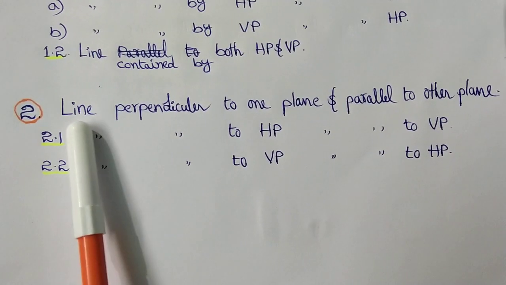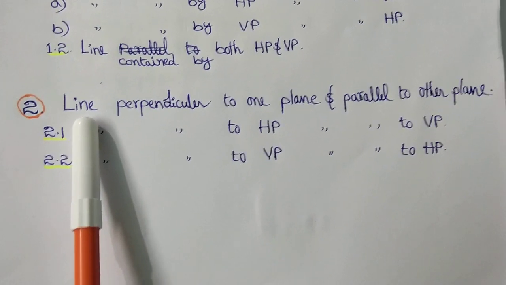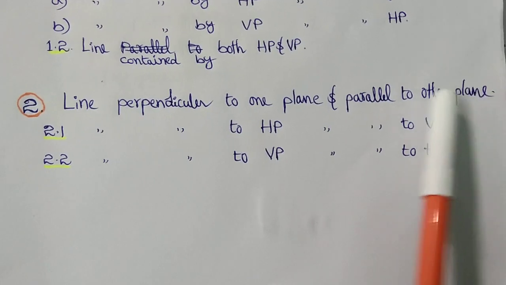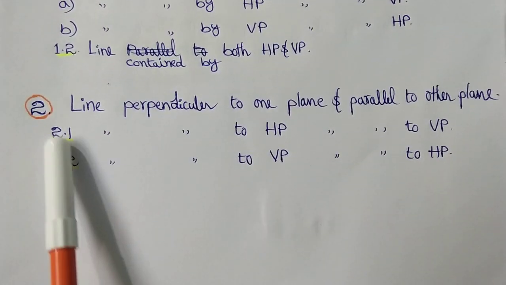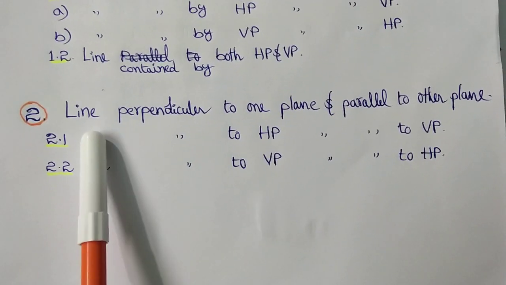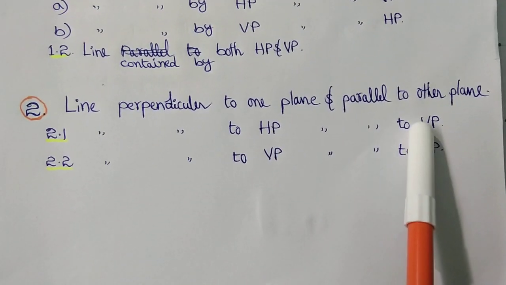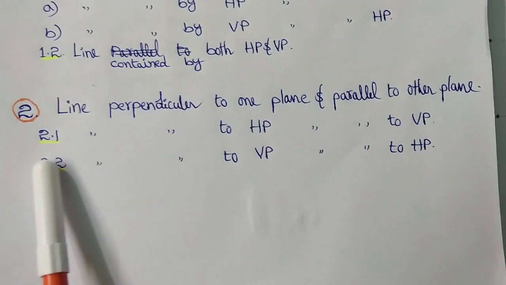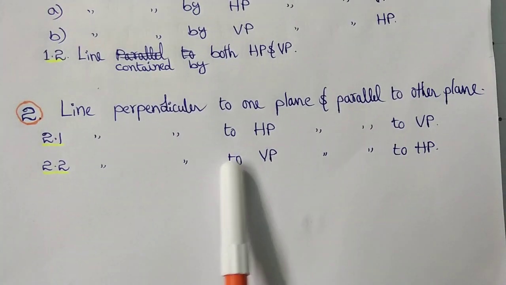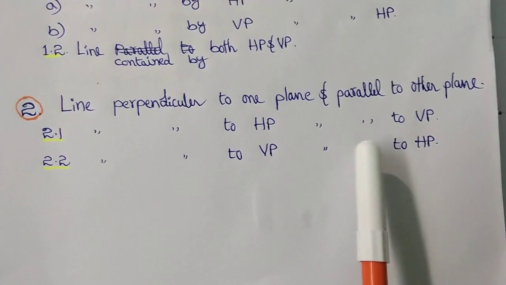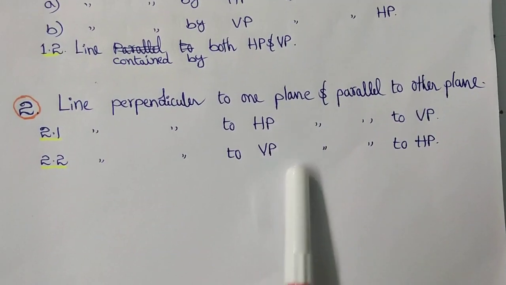Yes, now we are moving to the second condition, that is line perpendicular to one plane and parallel to the other plane. So according to this condition, there are two possible cases. First one, 2.1, is line perpendicular to the horizontal plane and parallel to the vertical plane. Similarly, 2.2, line perpendicular to the vertical plane and parallel to the horizontal plane. So we can see the position of the line according to these two cases.